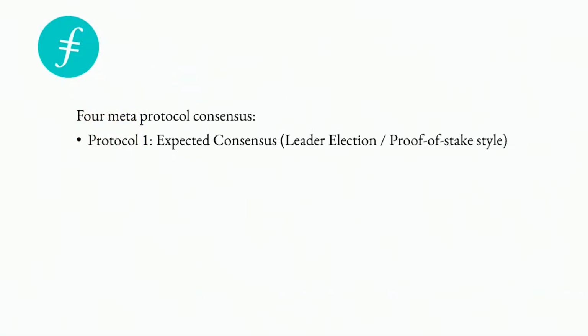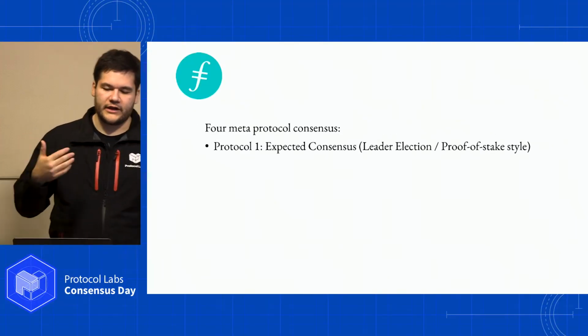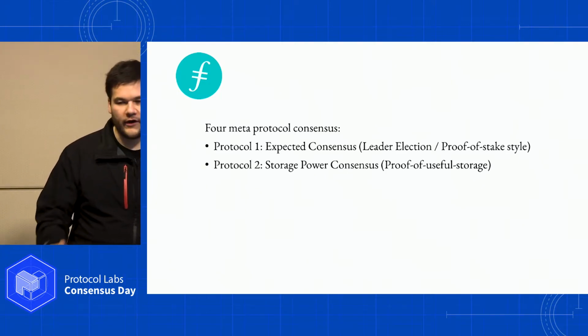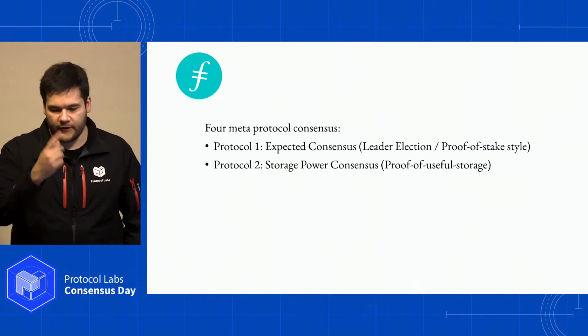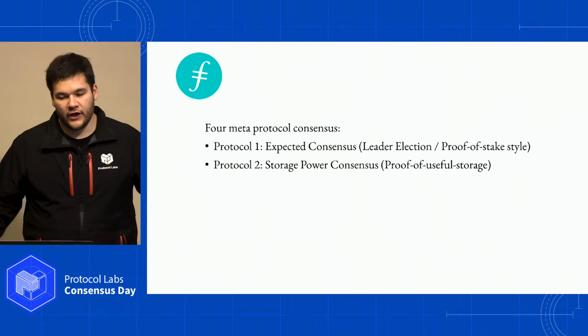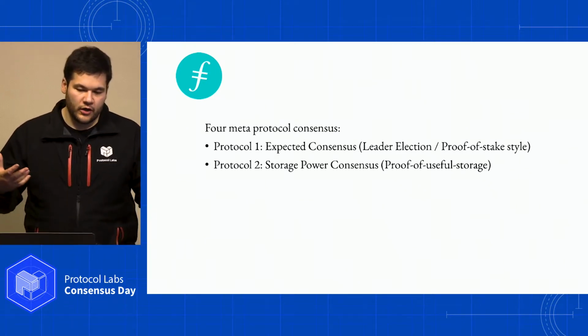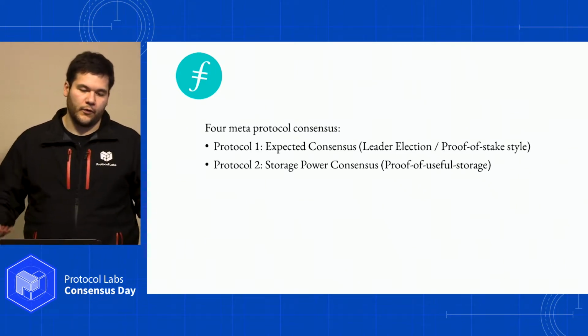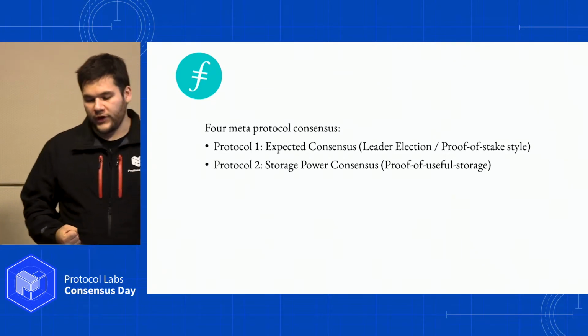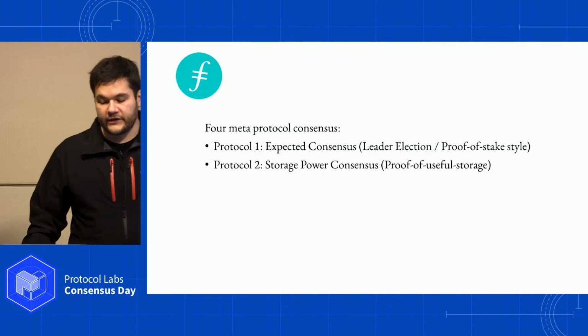And even right now, Filecoin is sort of a combination of four. We might describe it as four meta protocols. One protocol that we heard about today is expected consensus. This is the leader election and proof of stake inspired protocol. We saw the demo of the chain happening. The other protocol we call storage power consensus, which is where we use these proofs of useful work to generate a power table, and from that power table, we then feed that information into expected consensus.